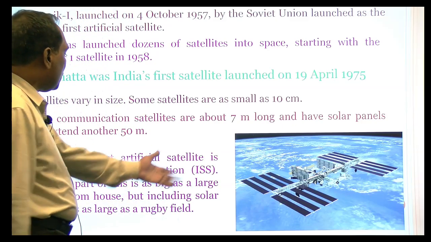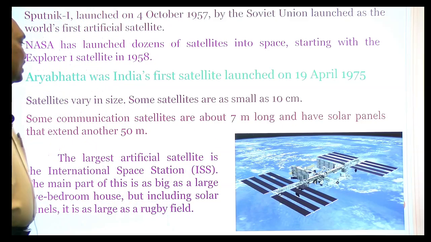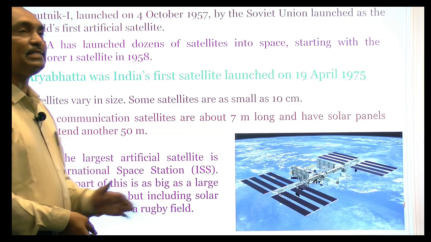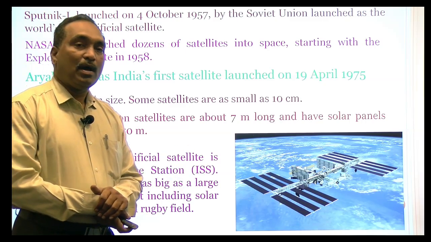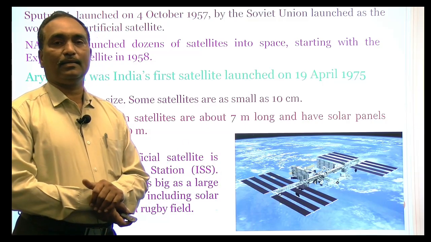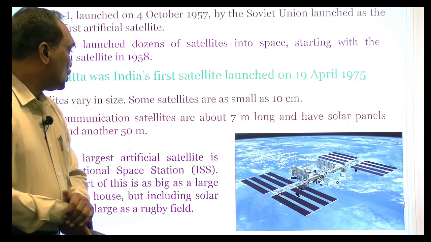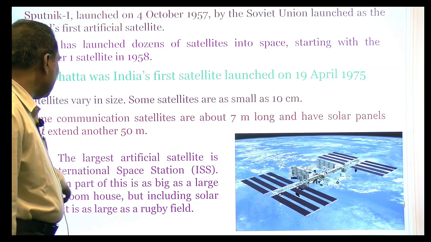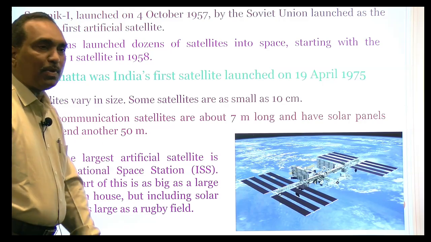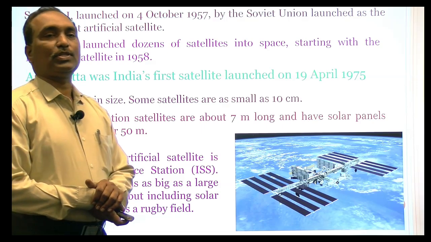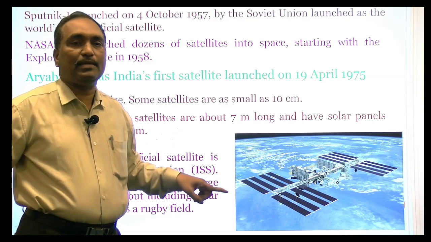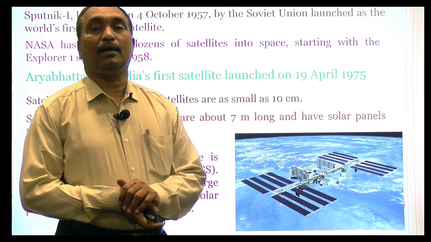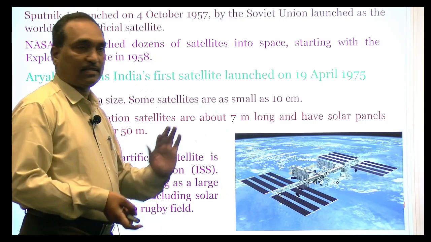Now it does not stop there. In this diagram, you see the International Space Station, where scientists can stay for days or months or years for research purposes. The International Space Station is the size of a 5-bedroom house. When we observe the plinth area of a 5-bedroom house, that is the size of the International Space Station.